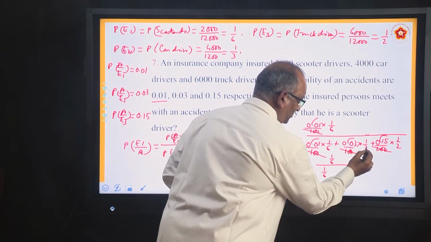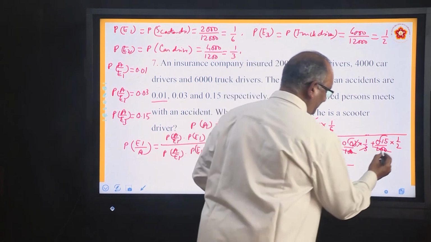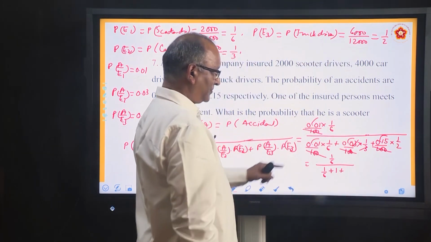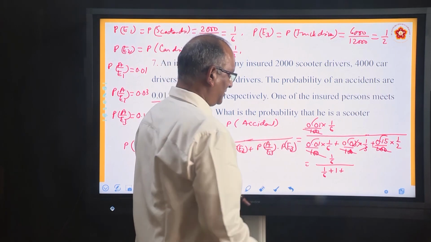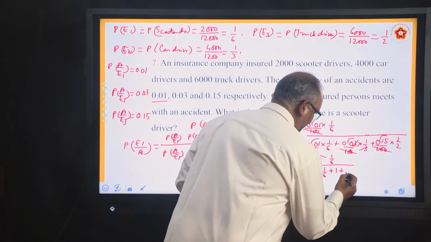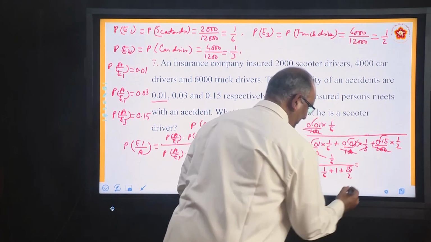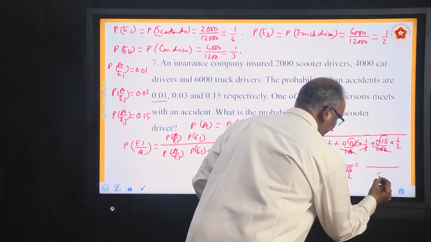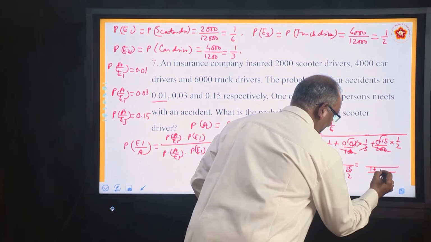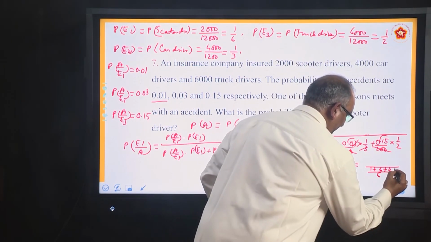Remember this decimal is gone, so 3 and 3 cancel, so it is 1 plus this is 15 by 2, 0.15. We have cancelled 100, so we are left with 15 by 2. Simplify. Take the LCM in the denominator, 6. So, you get 1 plus 6 plus 45.